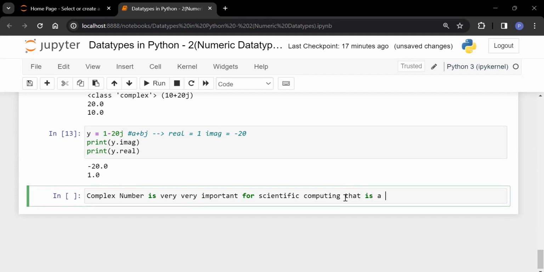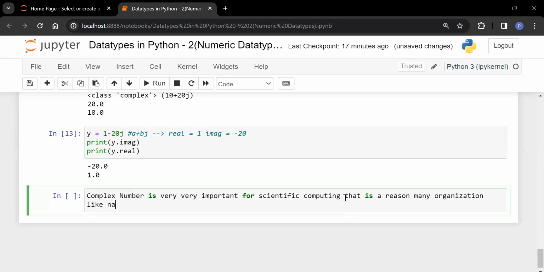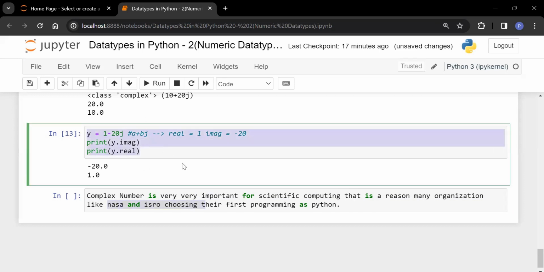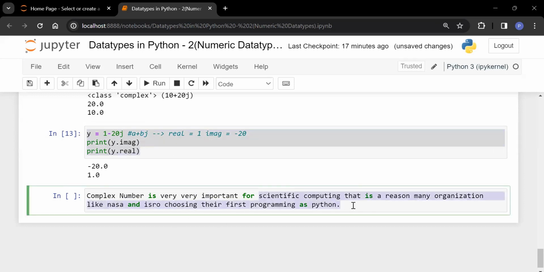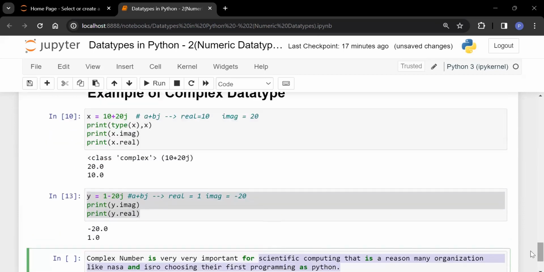That is a reason many organizations like NASA and ISRO are choosing Python as their first programming language, because Python is giving flexibility to complex numbers. That's why NASA and ISRO are also choosing Python as a core programming language, because it is giving the flexibility for this. And NASA and ISRO both are doing scientific computing. So this is all about your complex number.